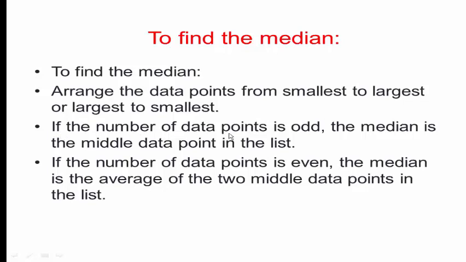If the number of data points is odd, for example 1, 3, 5, 7, then the middle observation is the median. If the number of data points is even, then the median is the average of the two middle observations.